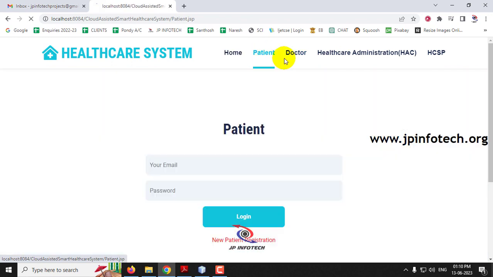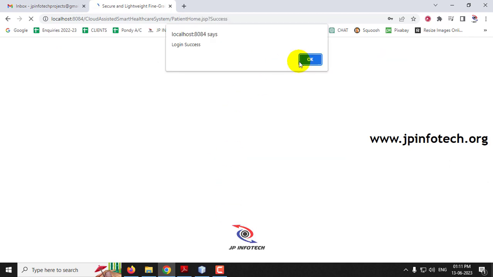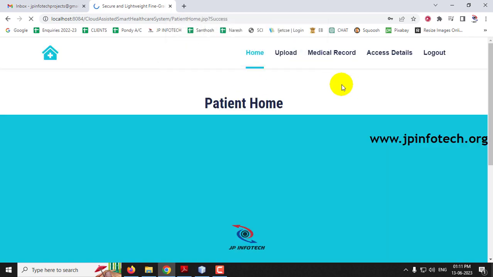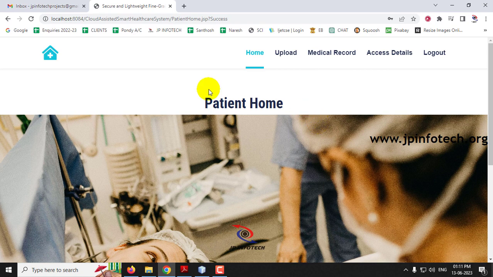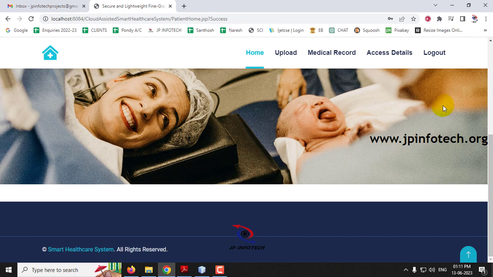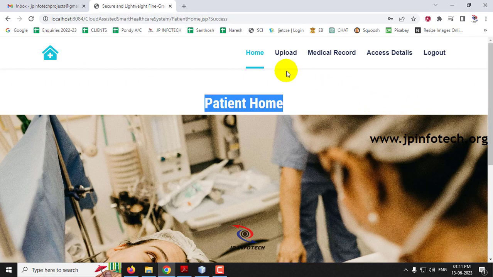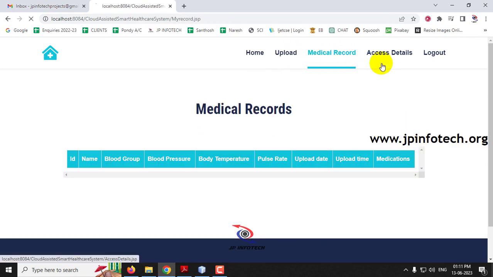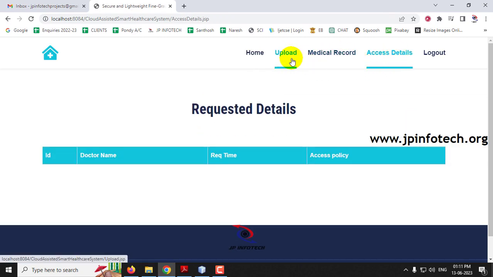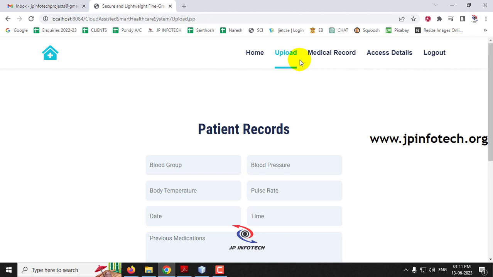And now if you go to the patient part, let me enter the same email ID and the password which we have done earlier, and click login. Now you can see the login is success, because HAC has approved this patient. Now it will be navigated to the patient's home page. So here the patient has the option of upload medical record and access details. So first thing is, click the upload part.